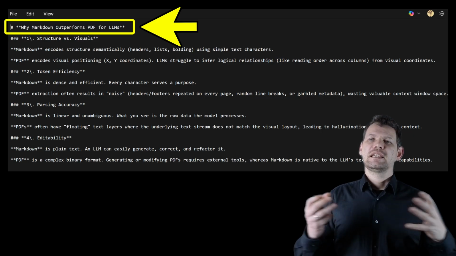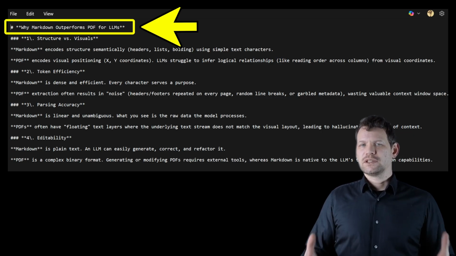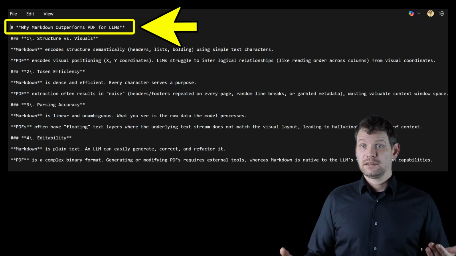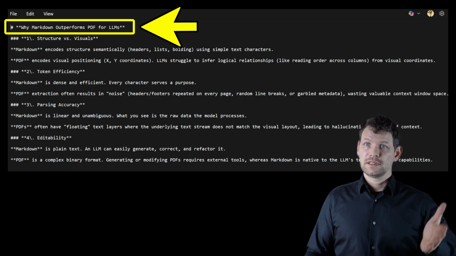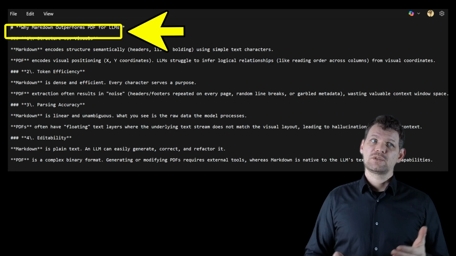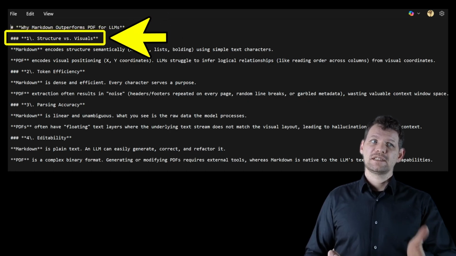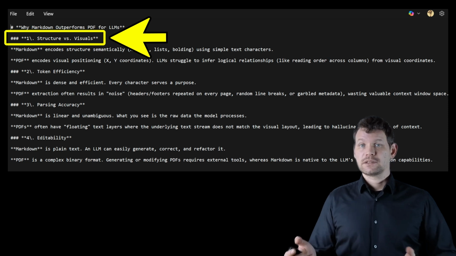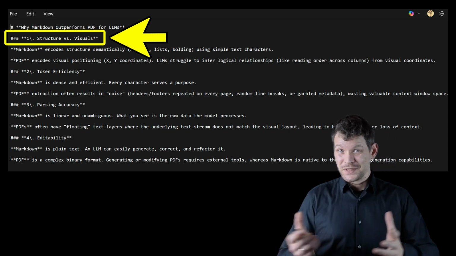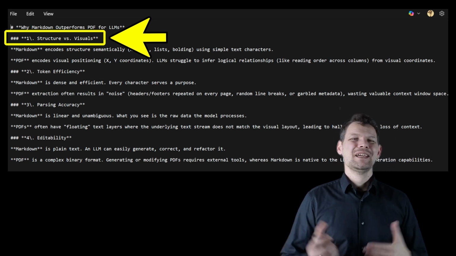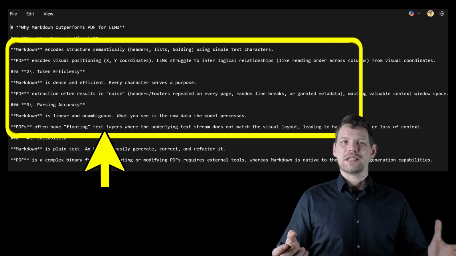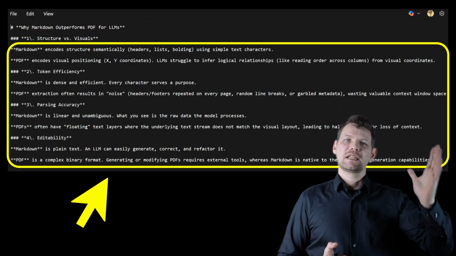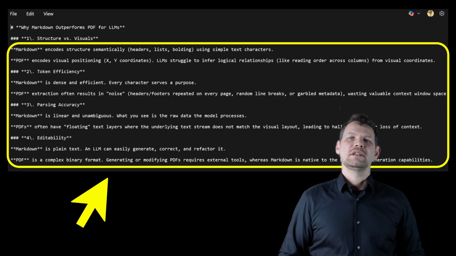The language model now doesn't need to spend any tokens trying to figure out, is this a headline? Because it's right there. And the next one is hashtag, star, 1, dot, structure versus visual, star. So this is written for language models, not written for us, right? That's why we have PDF. But for them, this is what it is. It doesn't need to think. It's just, whoa, it's there, right? And then they can just focus on the context.